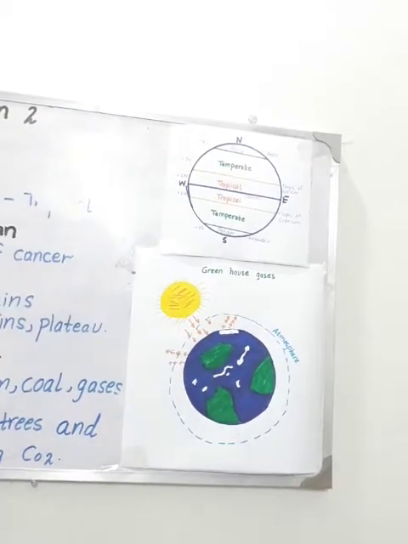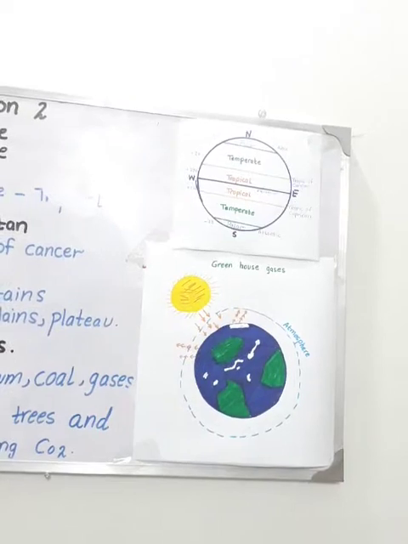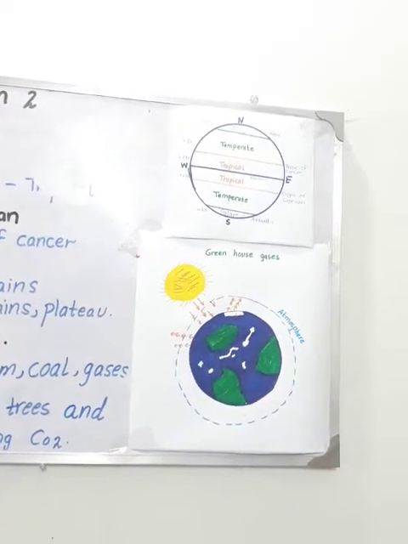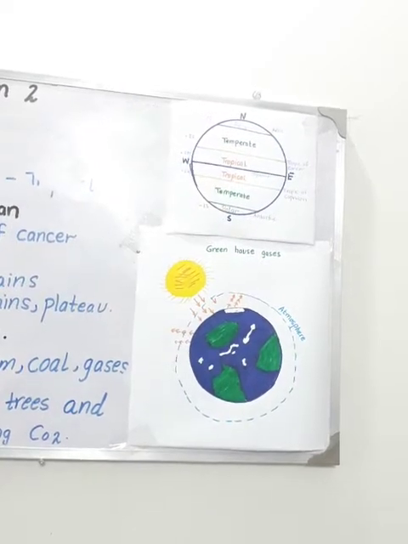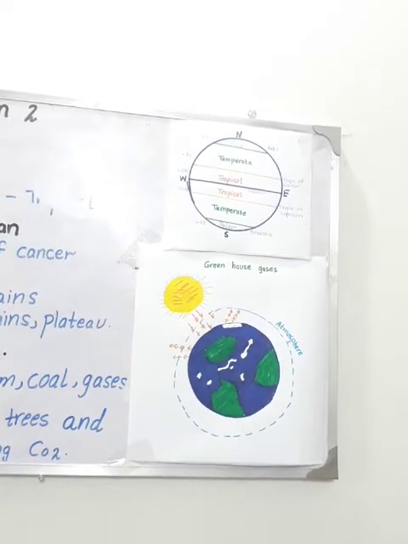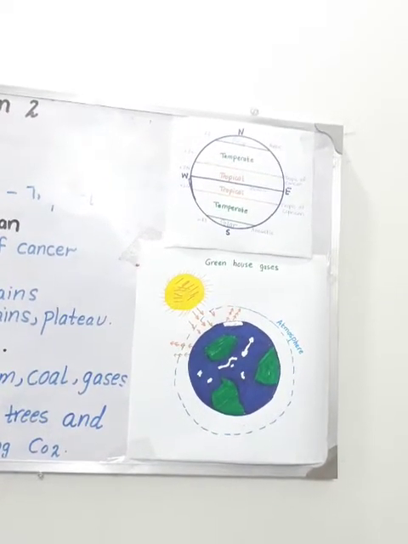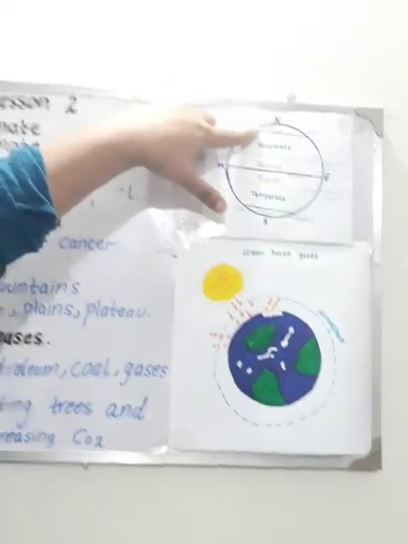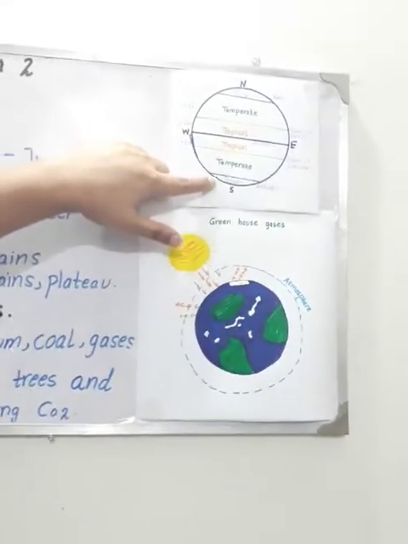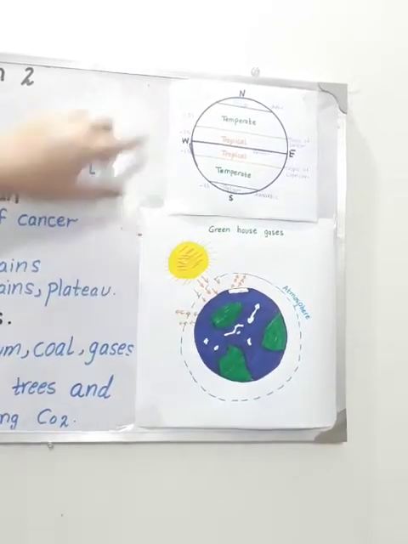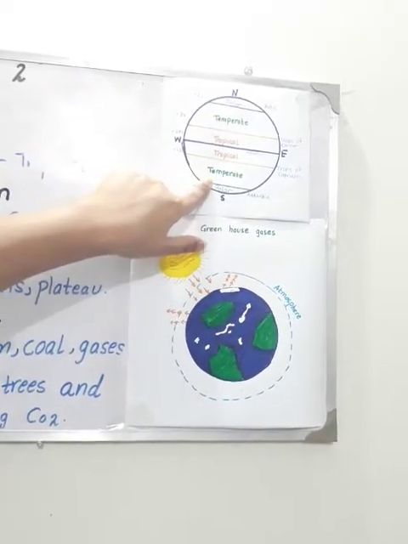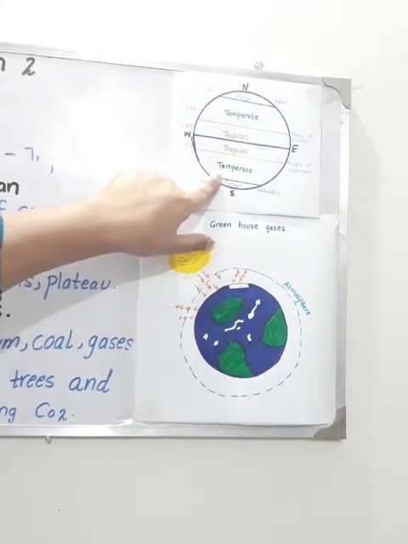Temperate areas have cold and milder hot weather, but the polar regions are totally, throughout the year, the coldest areas of the world. Antarctic is colder than the Arctic region, and these are the three main climatic zones.